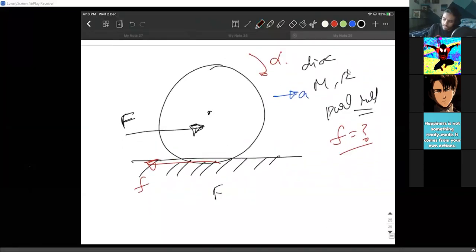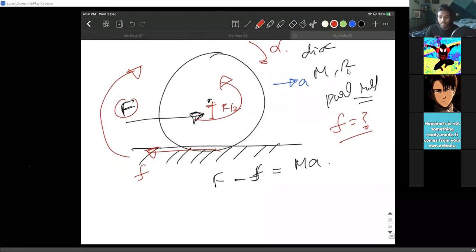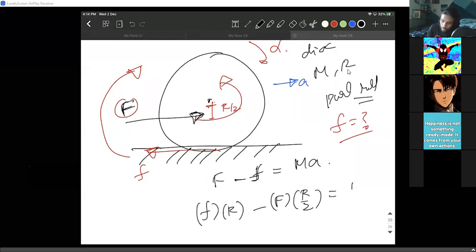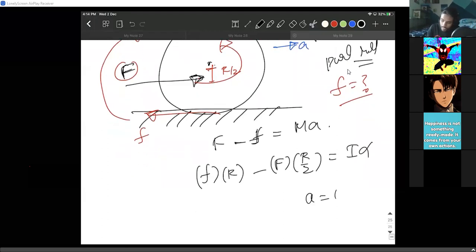The linear equation is always the same: F minus f equals M into A. Now, guys, let's be careful here. Find the angular equation. How much distance do you want to go down? Let's take R by 2. When you are writing torques, clearly observe this force is creating an anti-clockwise torque. Friction is creating a clockwise torque. But we are talking about clockwise alpha only. So I'm going to write friction into R minus force into R by 2 equals I alpha. If I write A equals R alpha and solve this equation, I will get friction.